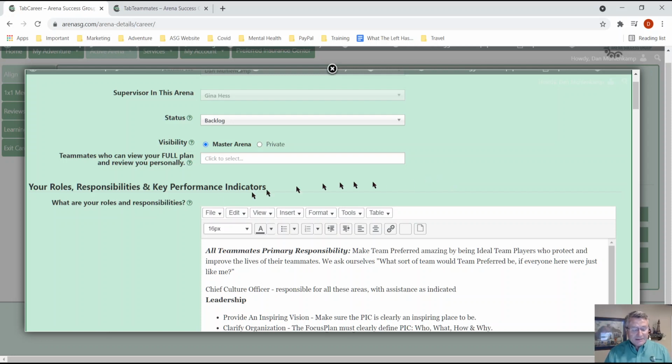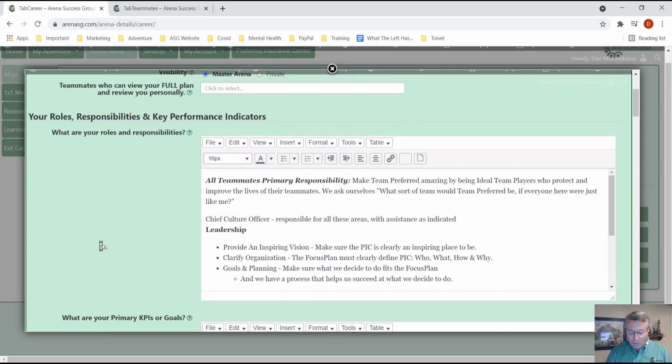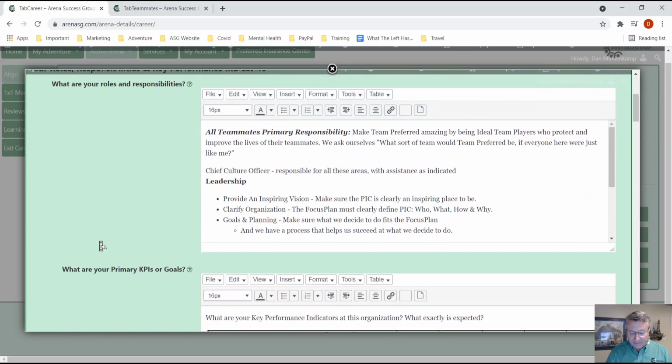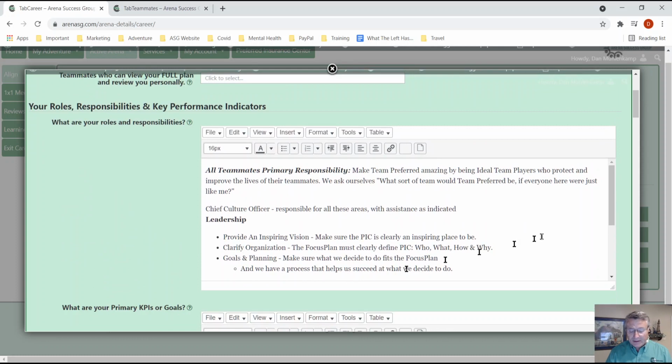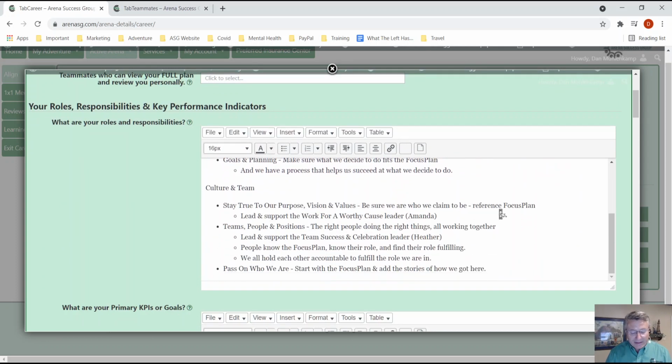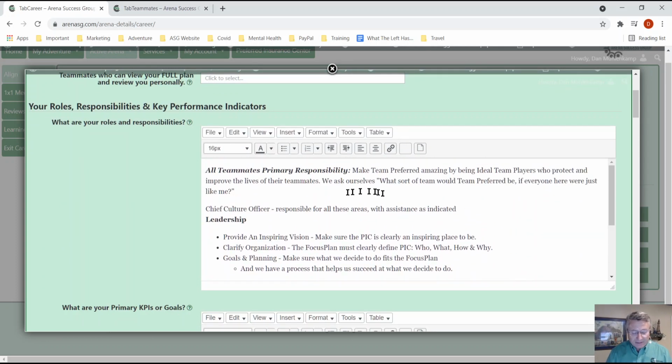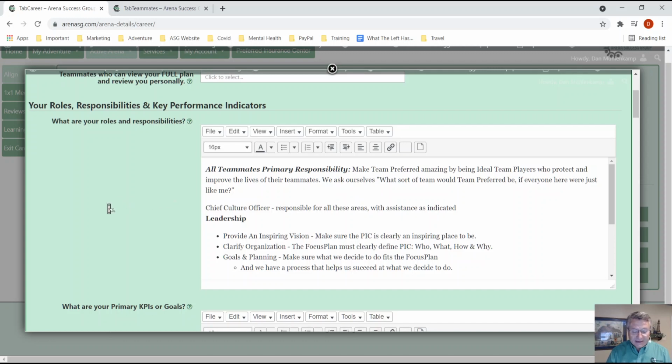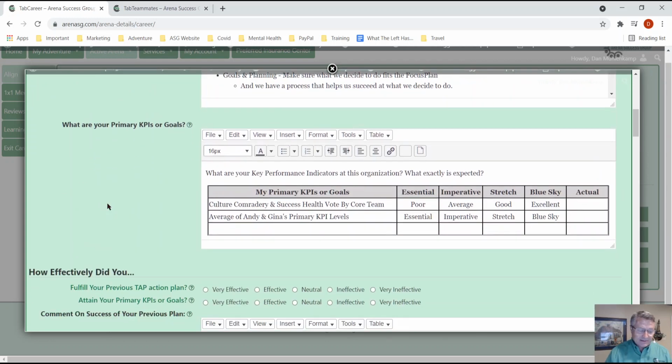All right. So the first section is your roles and responsibilities. This comes from what your supervisor filled out for you, and it should be pretty clear. It's here for your reference. Yes, you can edit it, but remember, next time you create a TAP plan, it's going to be replaced with what your supervisor put in there.